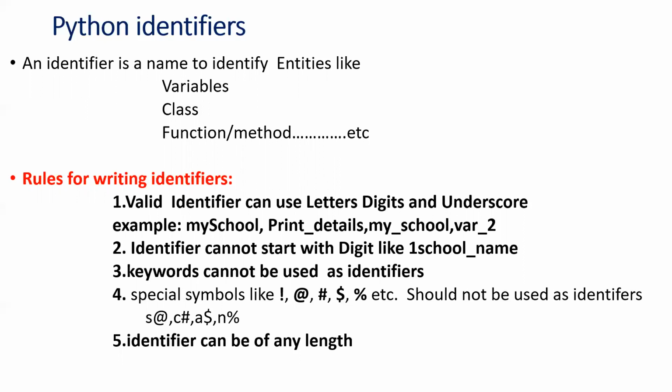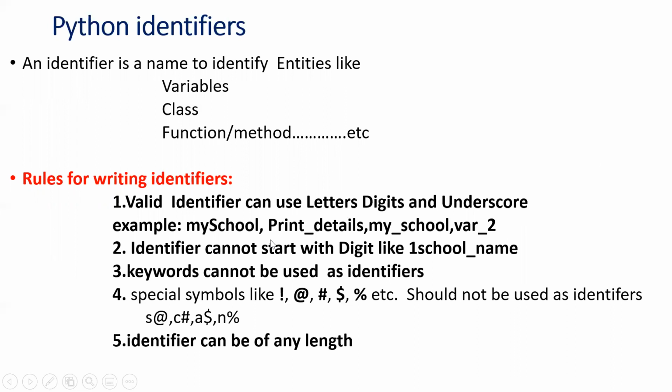For letters, you can use small a to z as well as capital A to Z. Then digits, you can use 0 to 9, and you can use underscore. In the same variable itself, you can use this combination of small letters, capital letters, digits, and underscore.